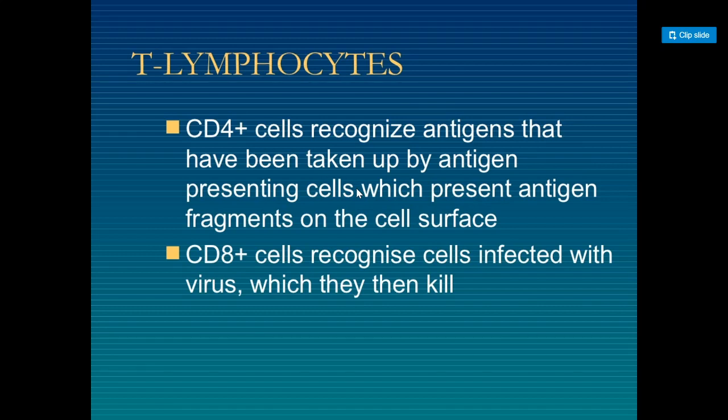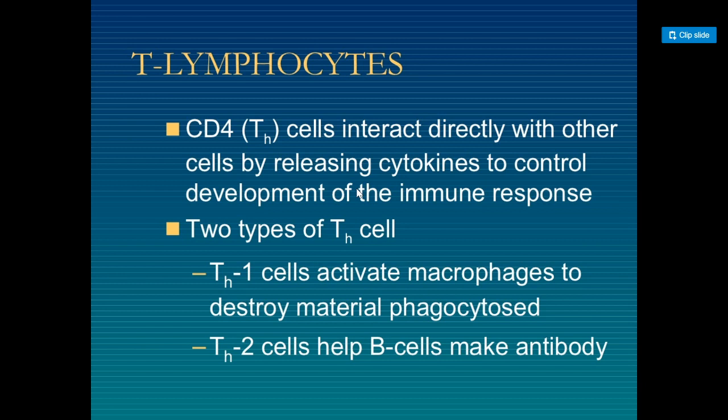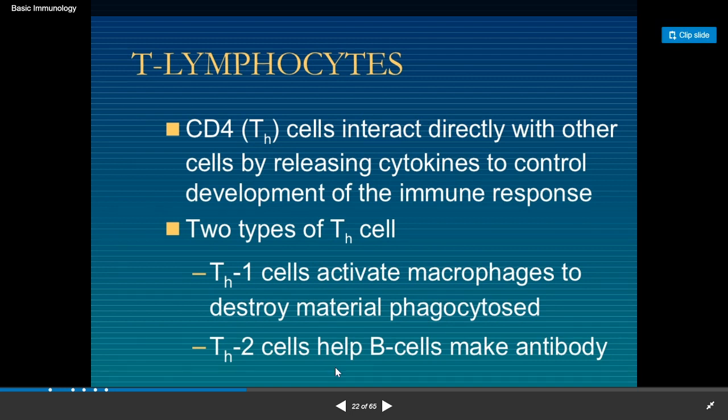So CD8 cells recognize cells infected with virus, which they then kill. T cells interact directly with other cells by releasing cytokines to control development of the immune response. Two types of T helper cell: T helper 1 cells activate macrophages to destroy material by phagocytosis, and T helper 2 cells help B cells make antibodies.